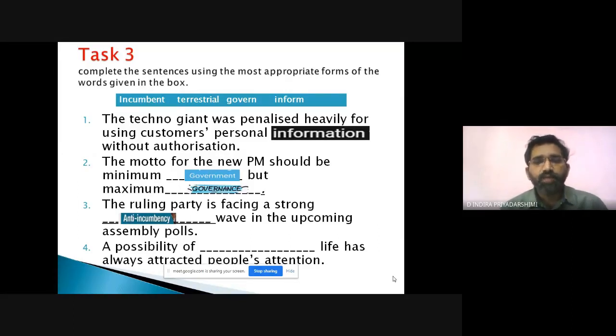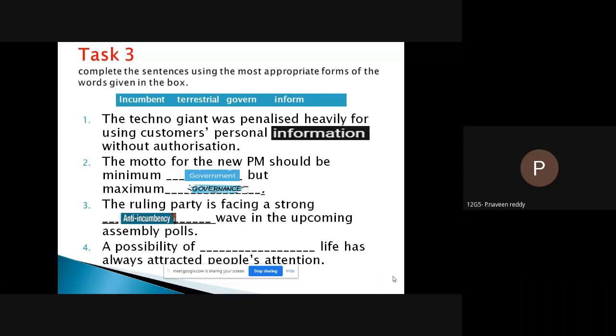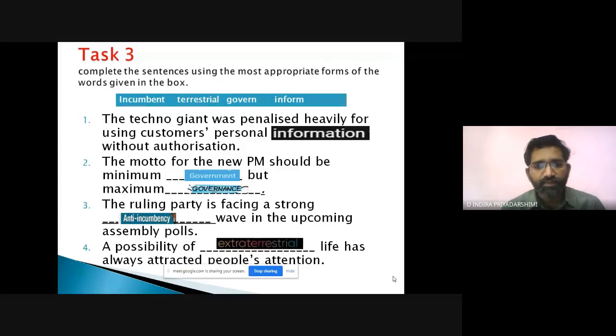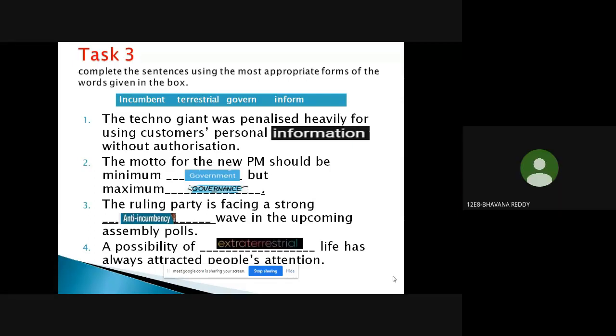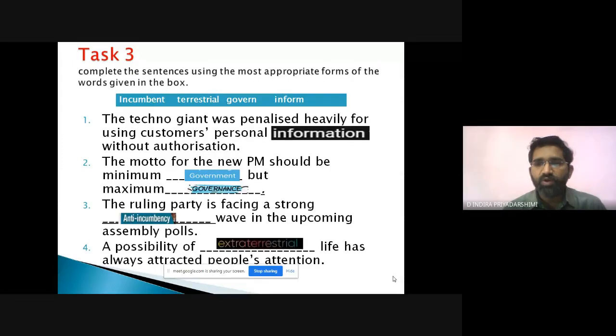Next, the possibility of dash life has always attracted people's attention. Terrestrial life, extraterrestrial life. The possibility of extraterrestrial life has always attracted people's attention. It means the people who live in terrestrial places will love to visit and know about extraterrestrial places. Am I clear about the task? Yes, sir. Let me go ahead.